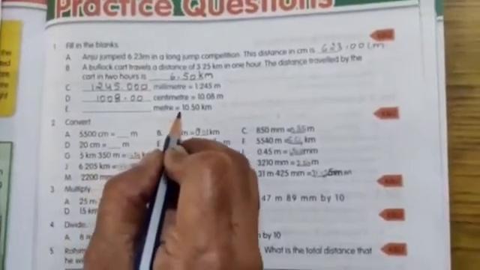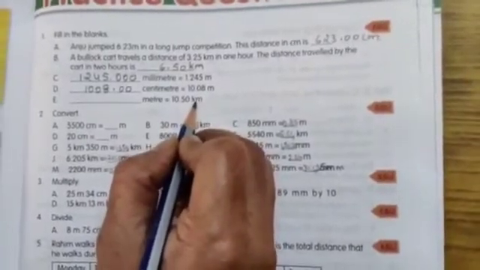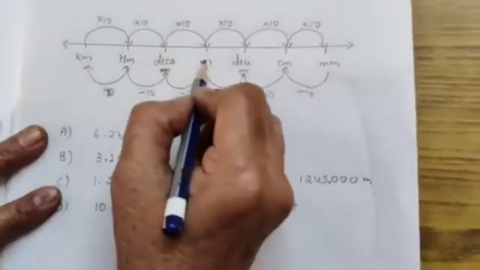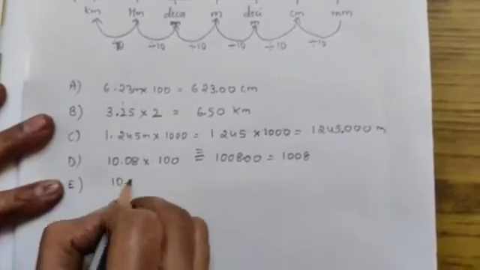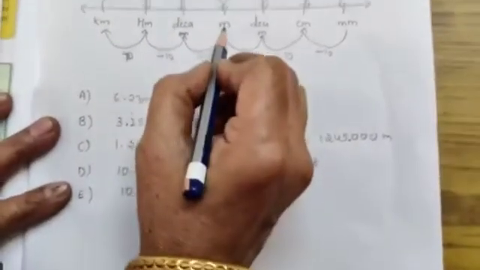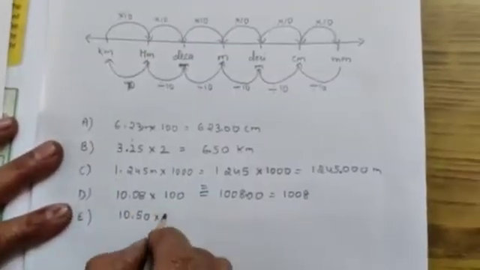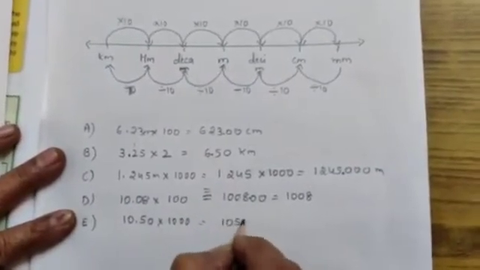Dash meters is equal to 10.50 kilometers. Kilometer you convert in meters, bigger unit to smaller unit. You have to multiply 10.50 into how much? 10 times 100, 100 times 1000. So 1050.